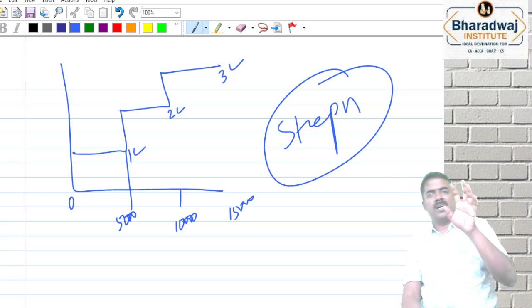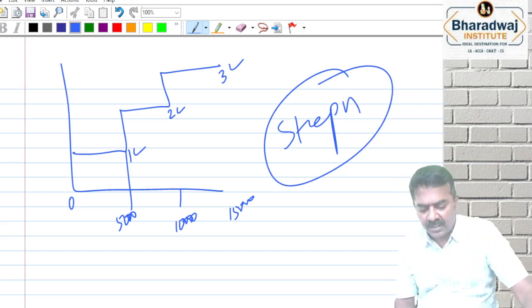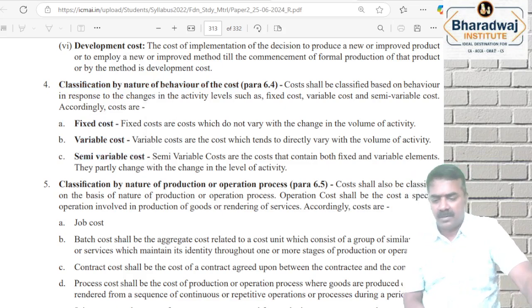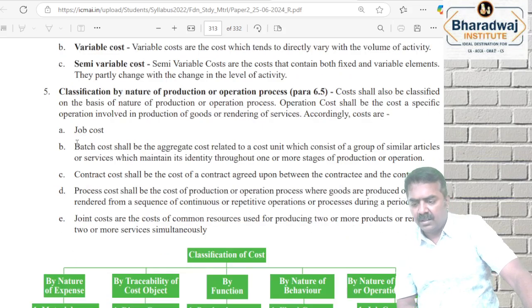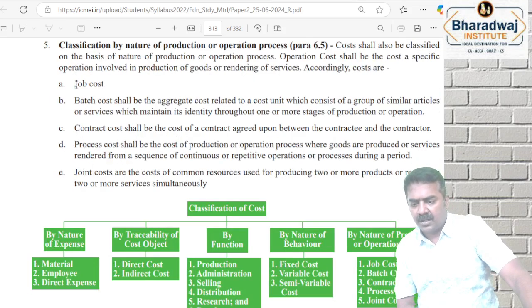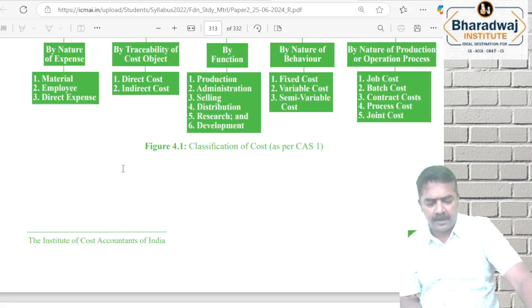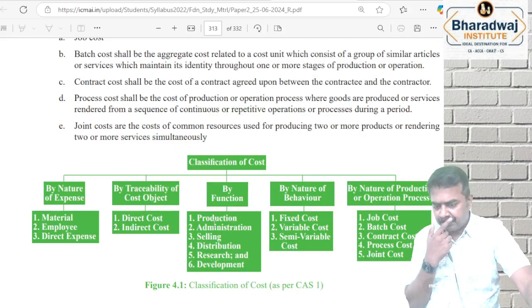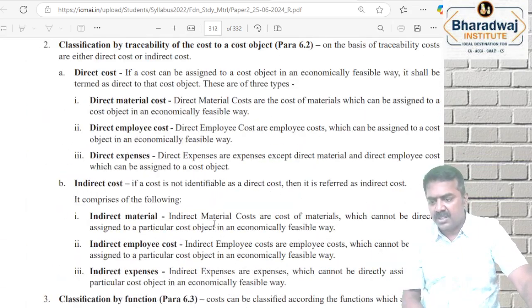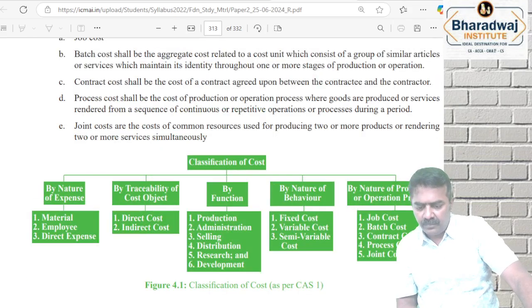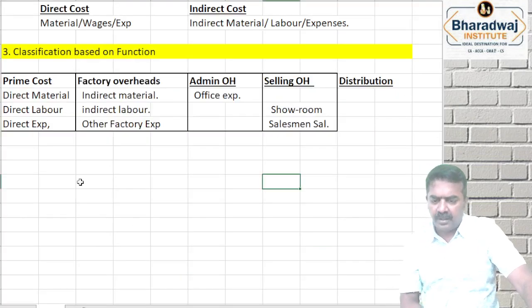So based on behavior, how do we classify cost? Fixed cost, variable cost, semi-variable cost, partly fixed and partly variable. Then it can be a job cost, batch cost, contract cost, or process cost, or joint cost and the like, classify பண்ணலாம். Okay. So this is about classification of cost. இன்னும் சில important cost இருக்கு இதுல.